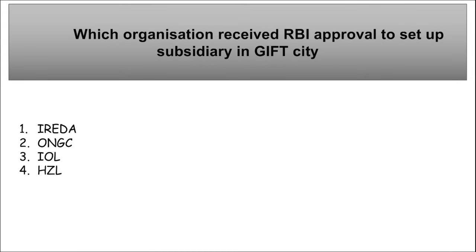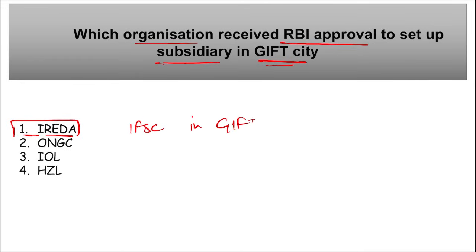Next is, which organization received RBI approval to set up a subsidiary in GIFT City? It is IREDA, right? Indian Renewable Energy Development Agency Limited. They received the approval from RBI to set up their wholly owned subsidiary in IFSC, that is situated in GIFT City. And where is this GIFT City? It is in Gandhinagar, Gujarat.